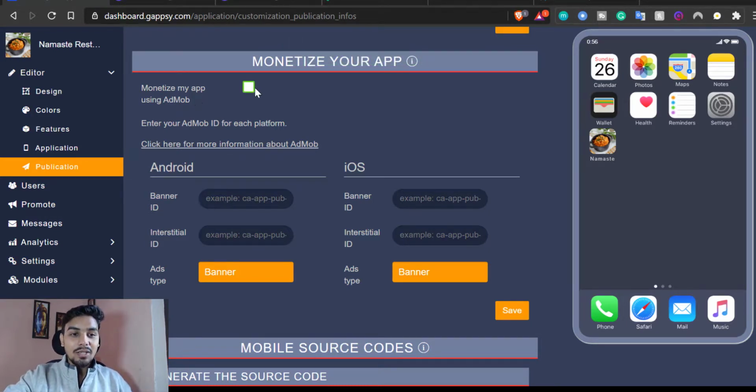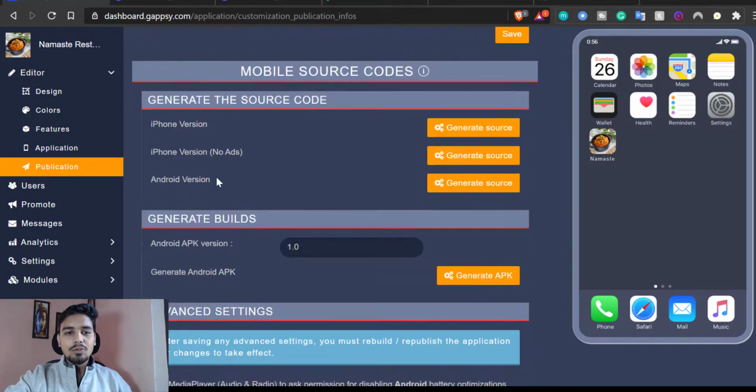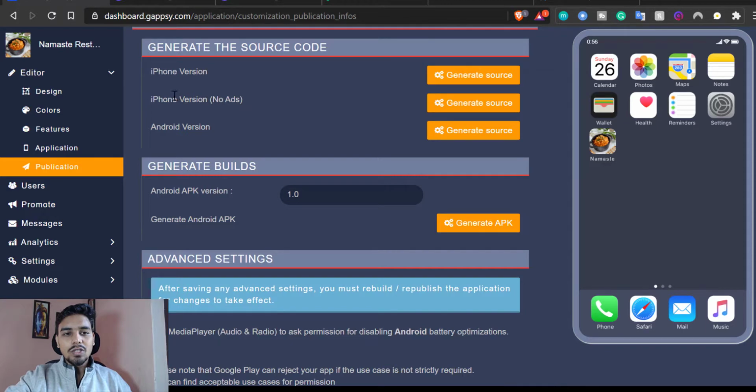And then you can make money from it. If you want, you can do it. I will not go into a lot of detail. It's very simple. You can register for a Google AdMob free account, and then you can start monetizing your application. And then there are a few more details, like an iPhone version with no ads, and then an Android version.